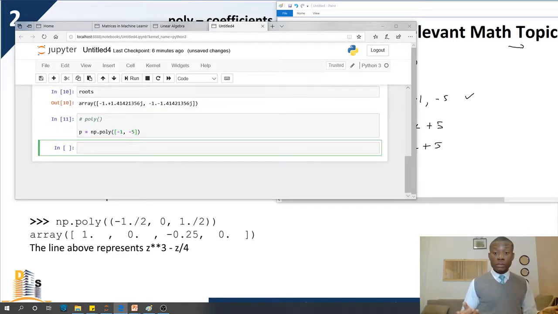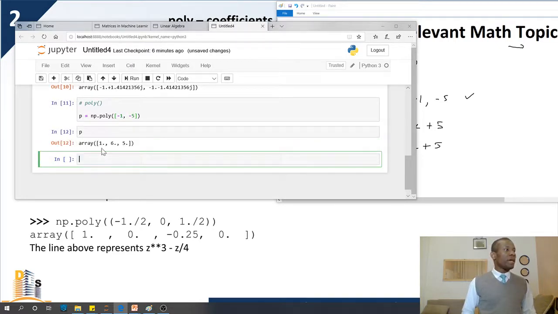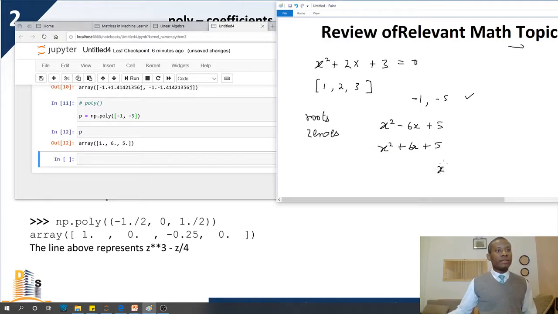So what polynomial is that? Let me check it. We have 1, 6, 5, right? That is it. So it means that this polynomial is x squared plus 6x plus 5. That is the sequence of coefficients for this very polynomial.